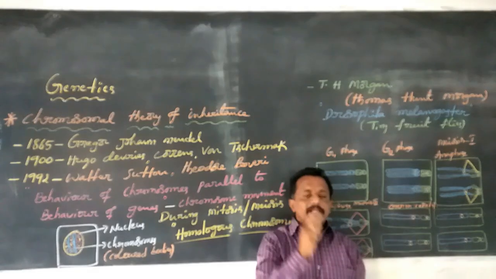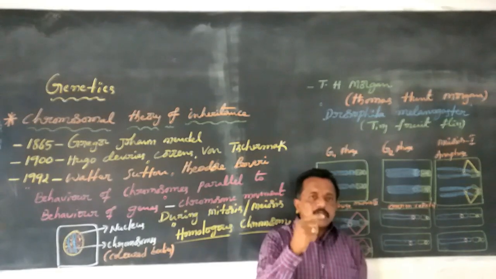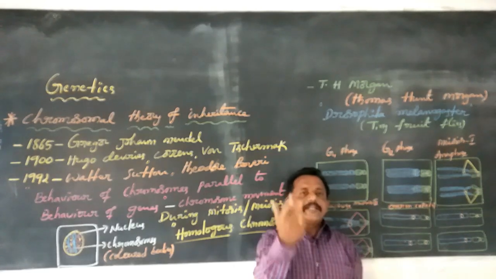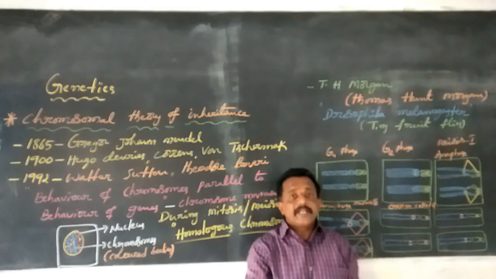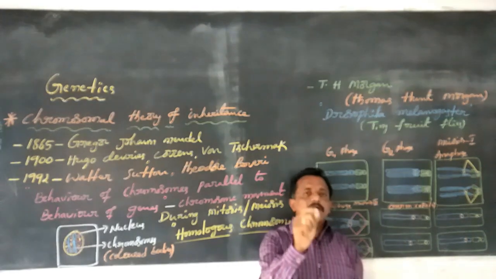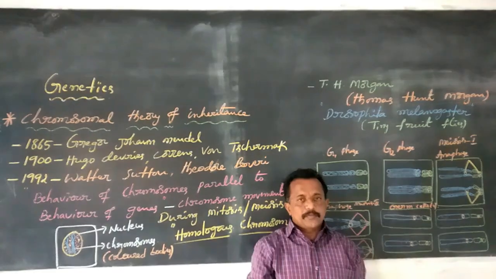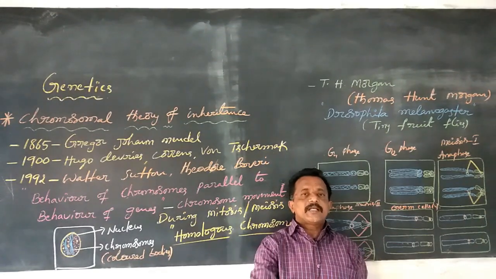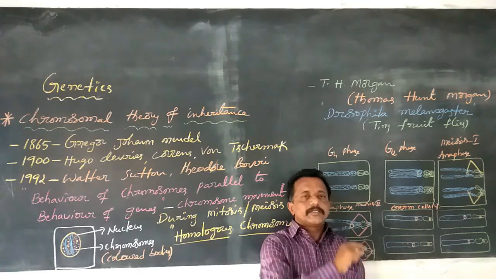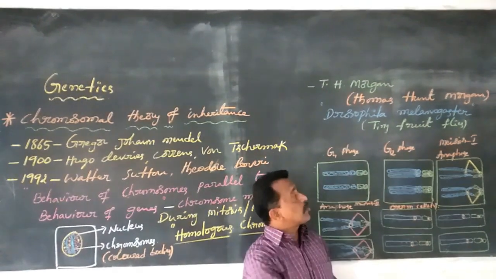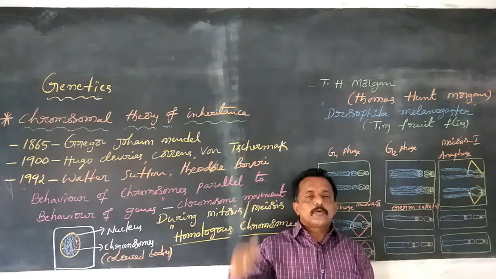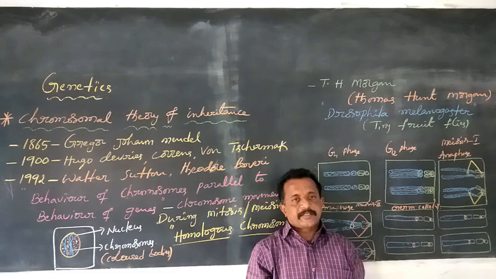And finally, Drosophila melanogaster shows several types of hereditary variations, clearly visible under the light microscope. These are the reasons T.H. Morgan used Drosophila melanogaster for the chromosomal theory of inheritance.